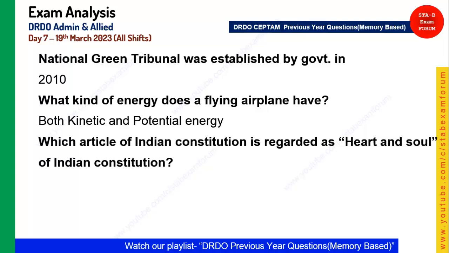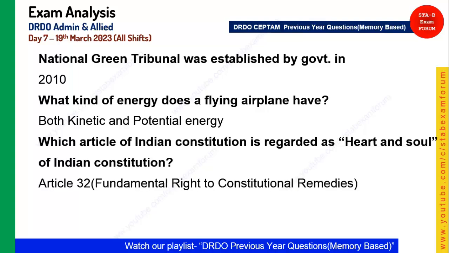Next, a very simple one. Which article of the Indian Constitution is regarded as the heart and soul of the Indian Constitution? This was told by Dr. Bhimrao Ambedkar, and the article was Article 32, which tells about the fundamental right to constitutional remedies. The Constitution can be amended from time to time because of this article only.